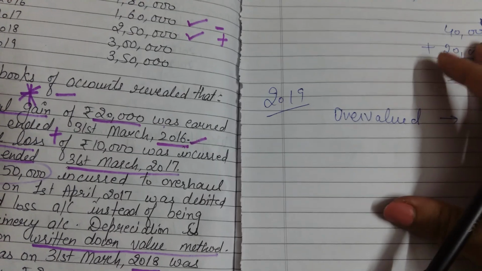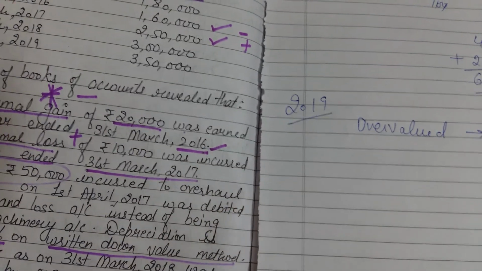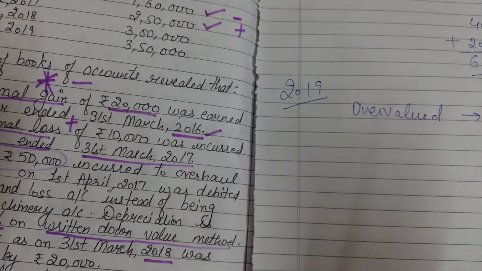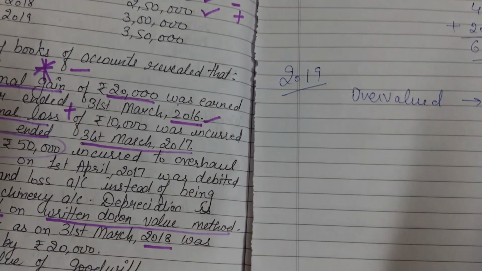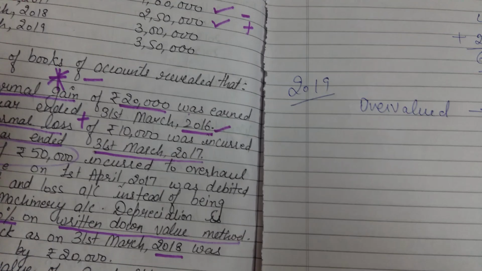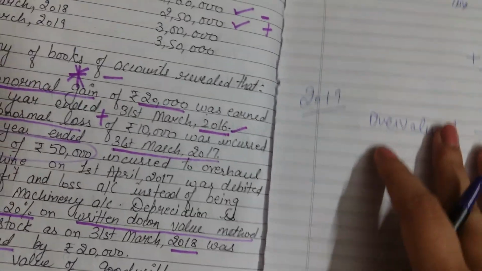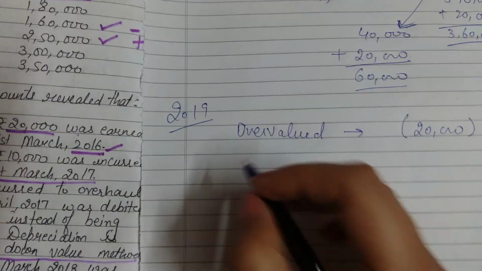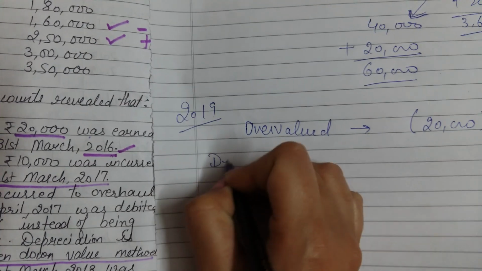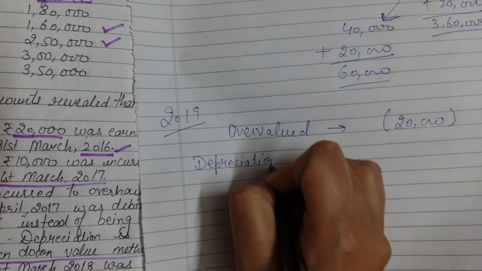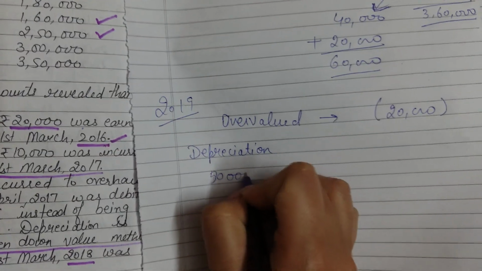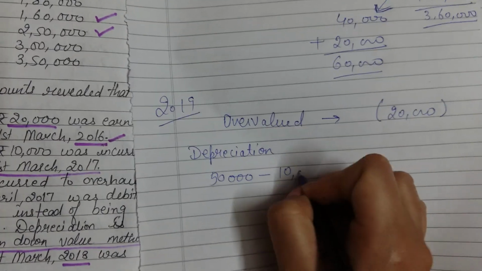Now the question is, it is a written down value method. If the asset is purchased in any year, then the depreciation amount continues for the remaining years. So in 2019 the depreciation again will come, and the value for depreciation will be 50,000 minus 10,000.